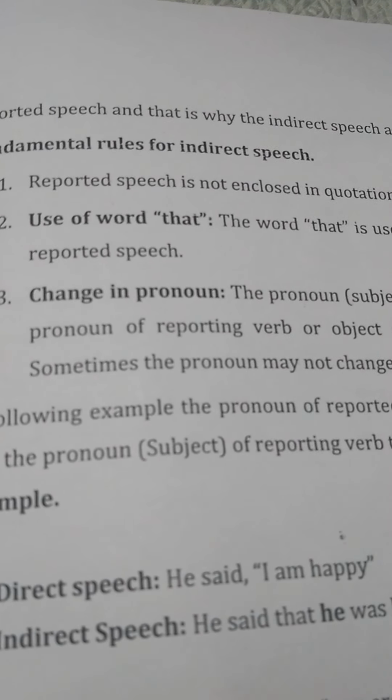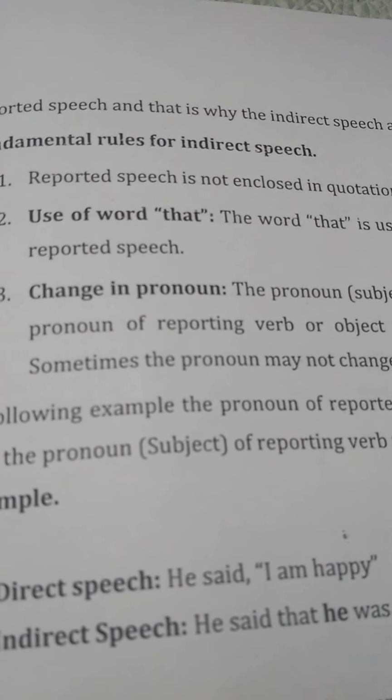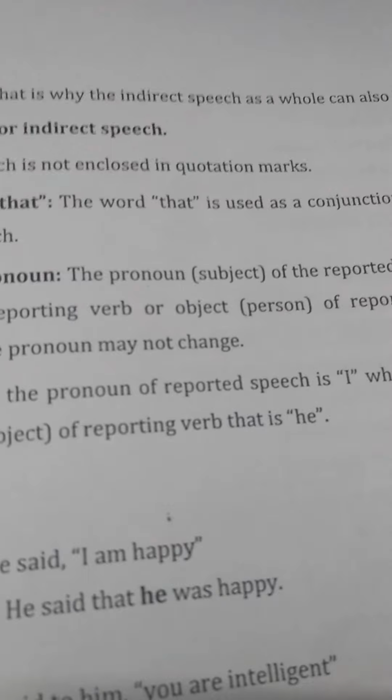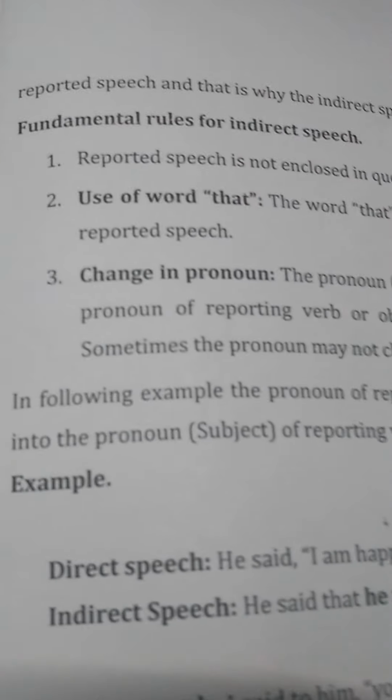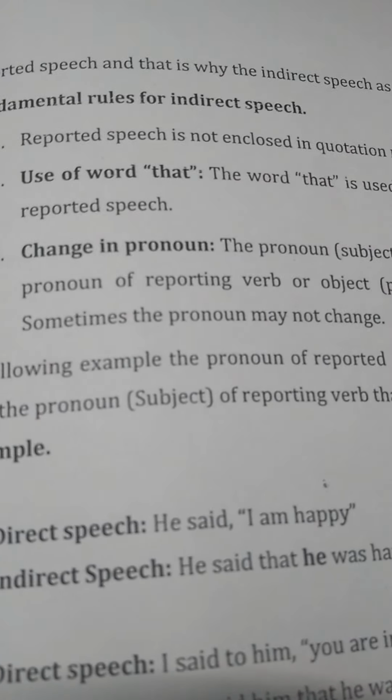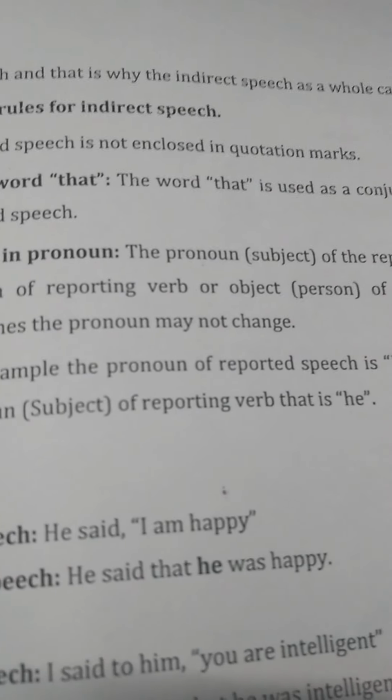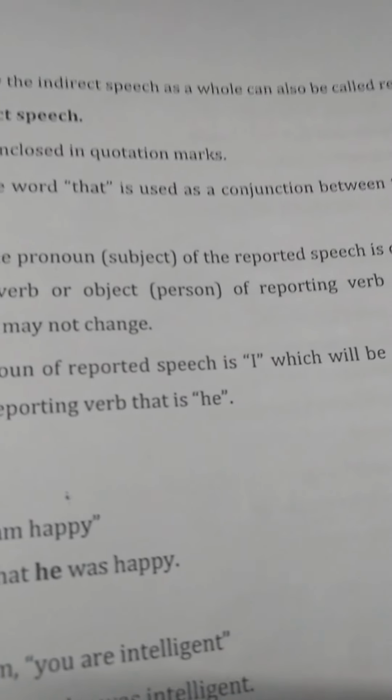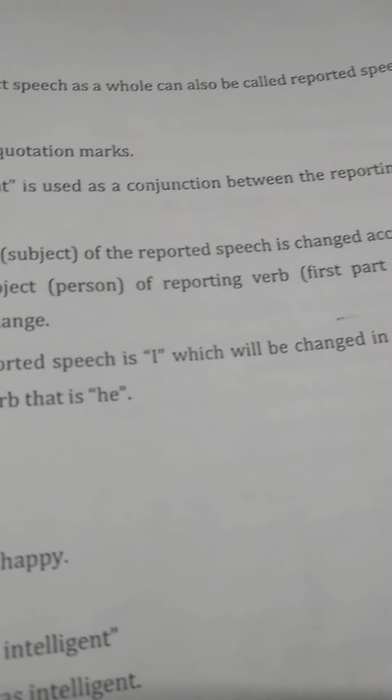Now, rules for indirect speech. Number 1: reported speech is not enclosed in quotation marks. Second, use of the word that. The word that is used as a conjunction between reported speech and reporting verb. Clear? Then change in pronoun.